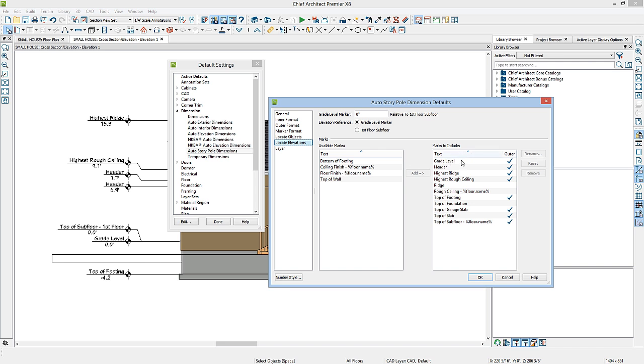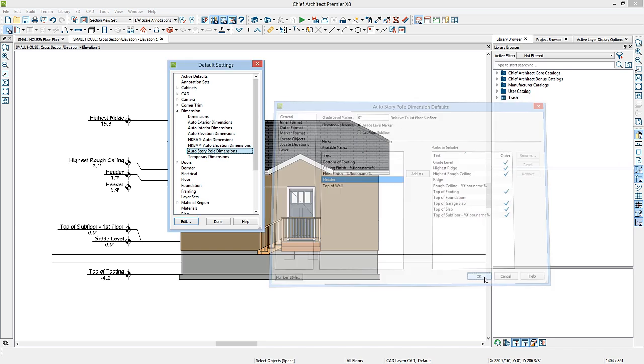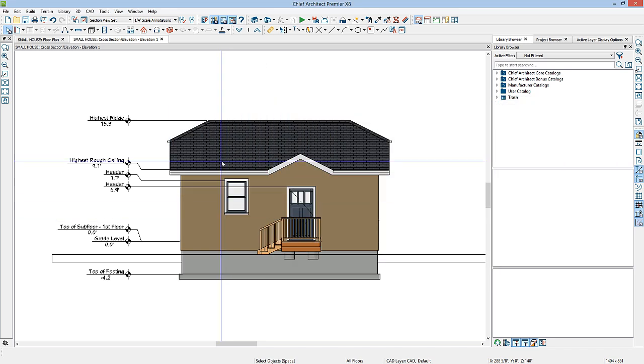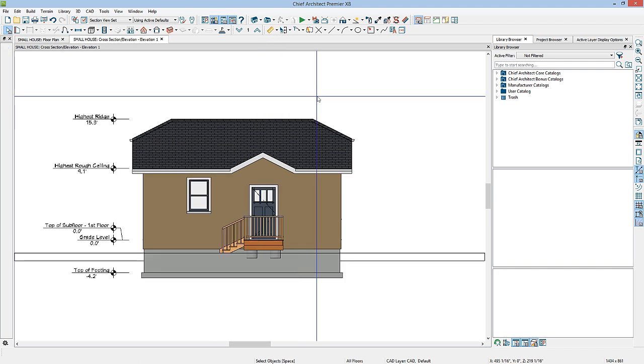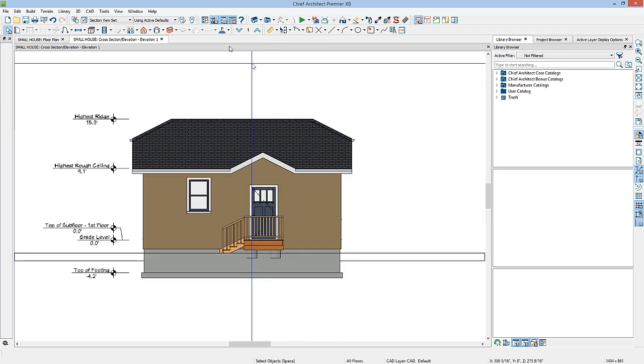You can add available markers or remove the marks to include by selecting them in the list and clicking on Remove. Again, the dimension defaults are covered in more detail in additional online training videos.